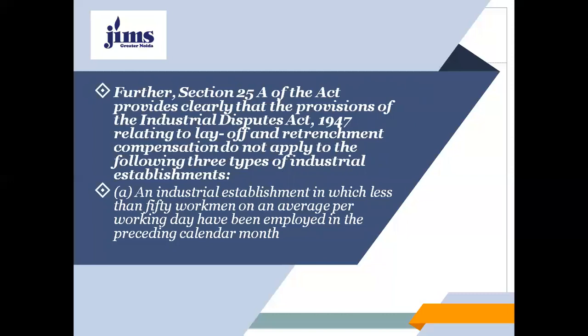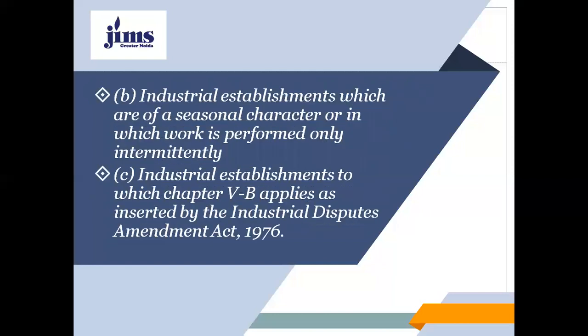A, an industrial establishment in which less than 50 workmen on an average per working day have been employed in the preceding calendar month. And B, industrial establishments which are of a seasonal character or in which work is performed only intermittently; there also the provisions will not apply.